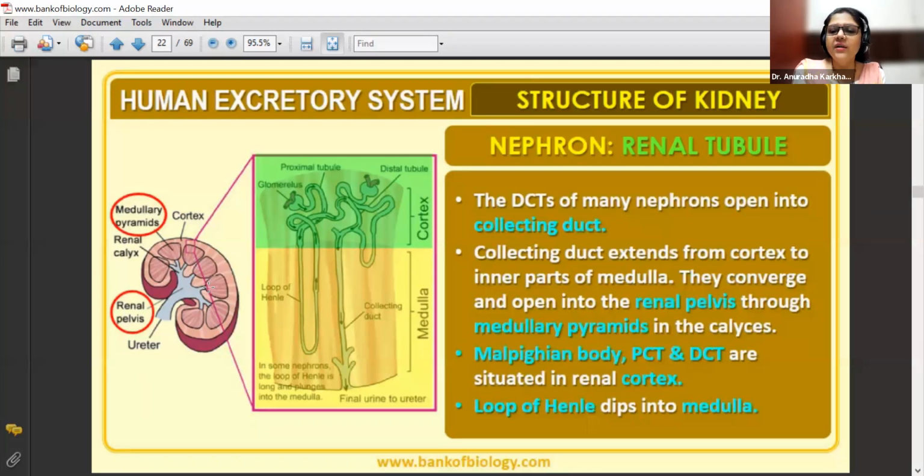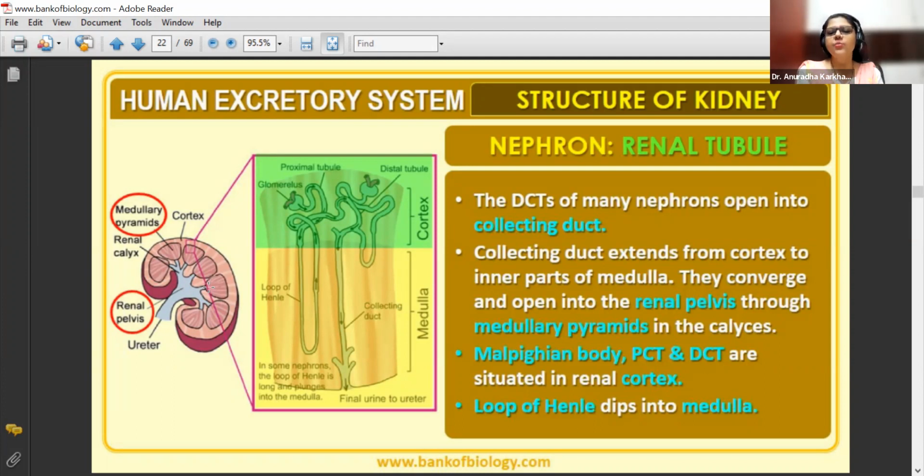Why is the cortex region more entangled? Because it is having the PCT and DCT. The proximal convoluted tubule and the distal convoluted tubule both are present in the cortical area. So it looks more entangled. The loop of Henle is a straight loop. So the medulla is going to contain the loop of Henle.